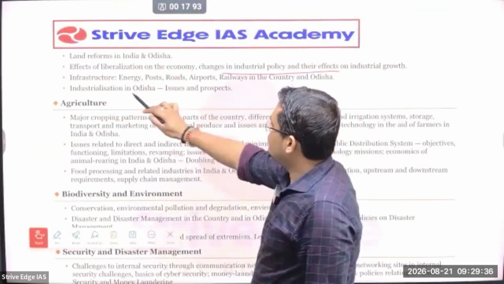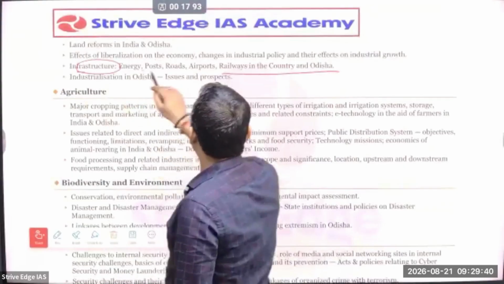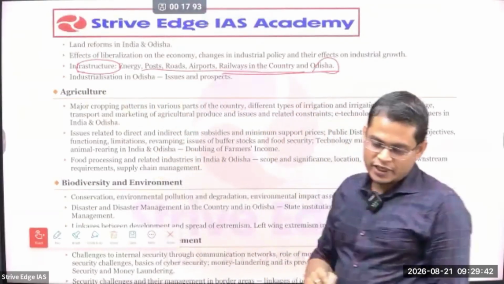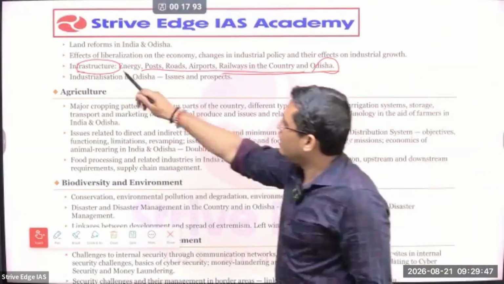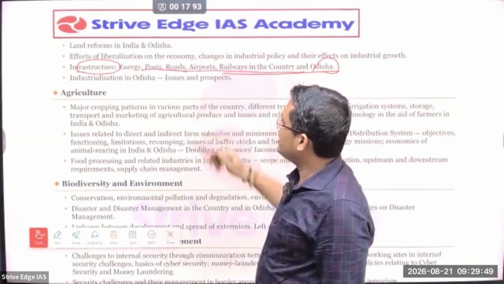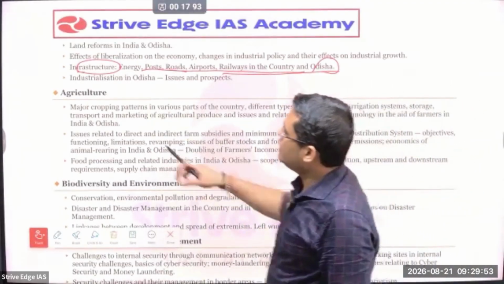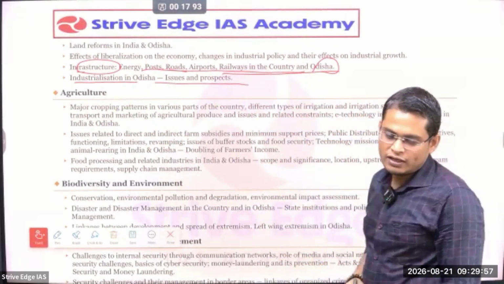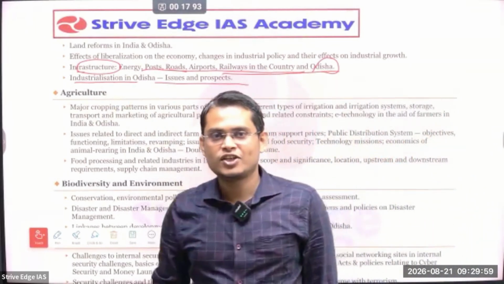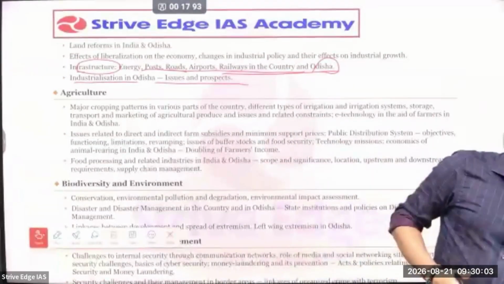policy. Then whenever you are talking about the infrastructure, not only you talk about infrastructure from the Indian perspective, but also from the perspective of Odisha. So what are the infrastructure, like the energy infrastructure, road, rail, airport, railway. So you have to talk about from the Odisha perspective. Then industrialization in Odisha, issue and prospect. That means what are the challenges we are facing in industrialization of Odisha. Prospect means what are the future of industrialization in Odisha.